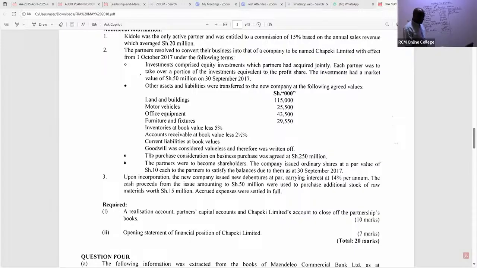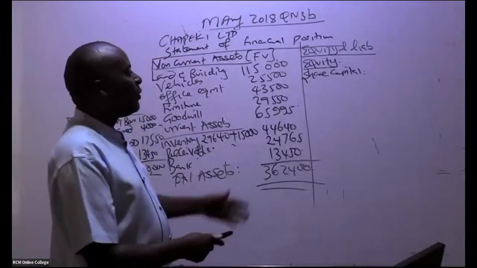Look at this point here. The purchase consideration on the business purchase was agreed at 250,000. The partners were to become the new shareholders here. The company issued ordinary shares at a par value of shillings 10 each to the partners to satisfy the balances due to them as at the closure of the year. That must be the purchase consideration. So instead of giving them cash, we gave them shares.